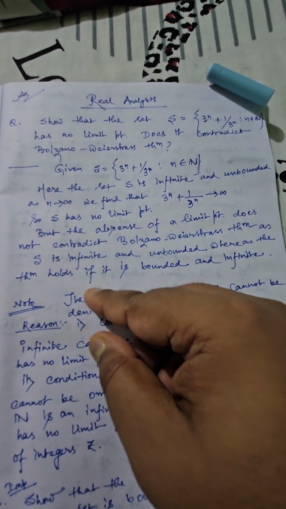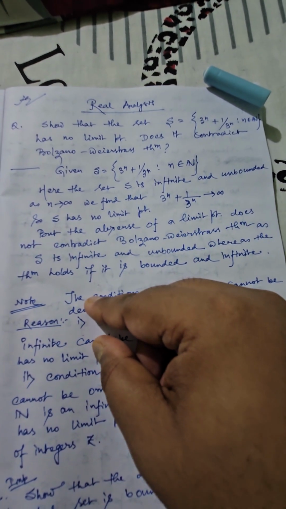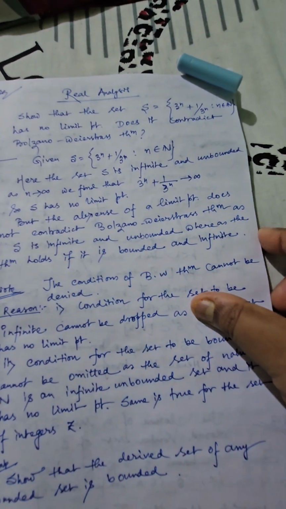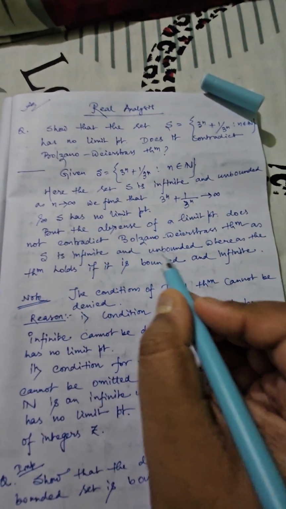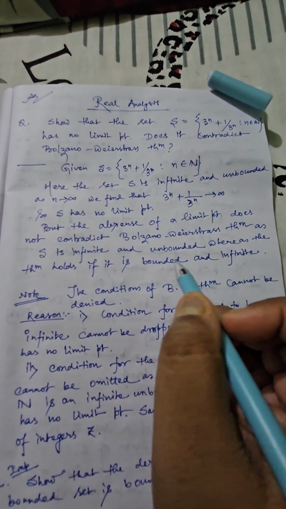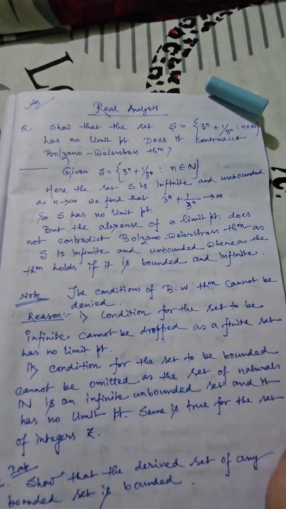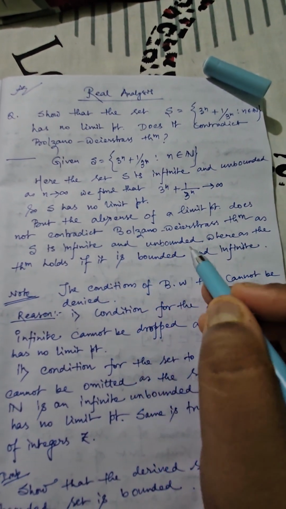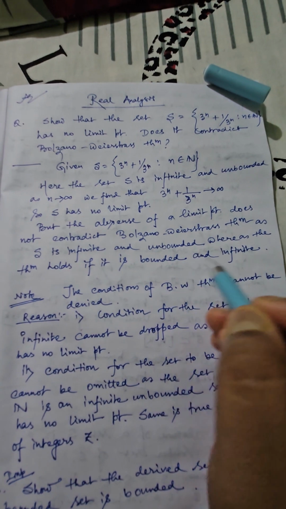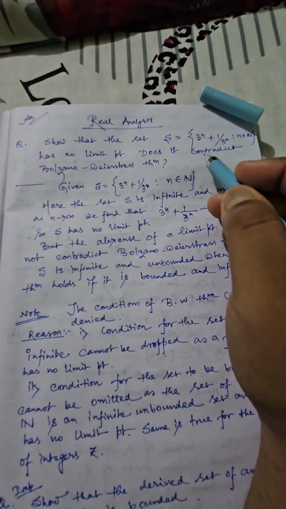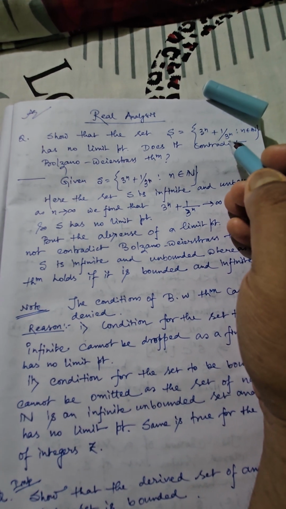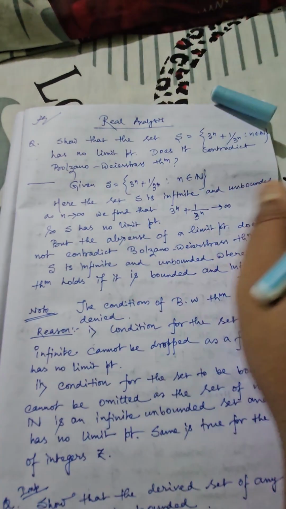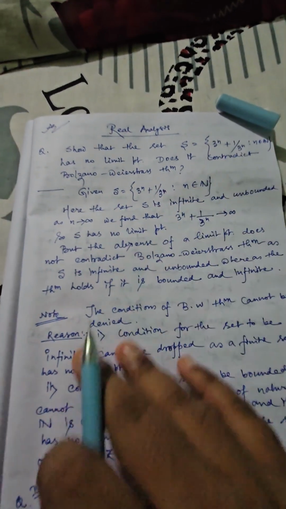Why? Because every bounded infinite subset of R has at least one limit point, but here the structure is not bounded at all. It is an infinite as well as unbounded set, and hence we can write, because S is infinite and unbounded, the theorem does not hold for this particular set. That's why finally I have written S is infinite and unbounded, whereas the theorem holds if it is bounded and infinite. So practically S represents an infinite set, but because it is unbounded, it is not necessary that Bolzano-Weierstrass theorem should be true for this one, and hence it does not contradict Bolzano-Weierstrass theorem. This is the result of the first one.